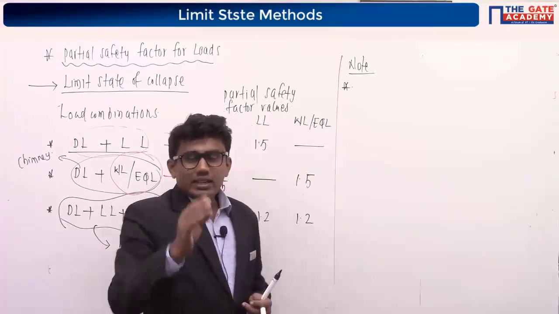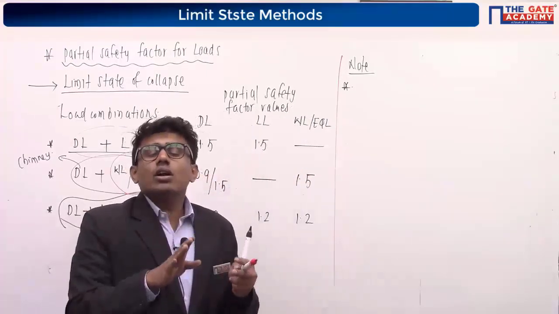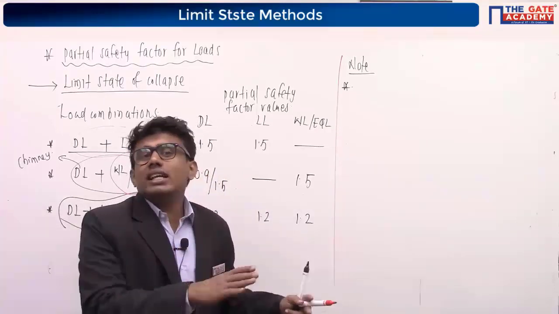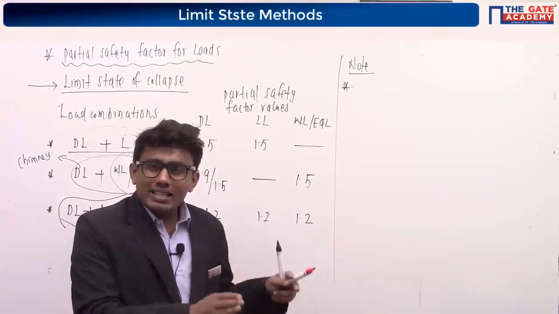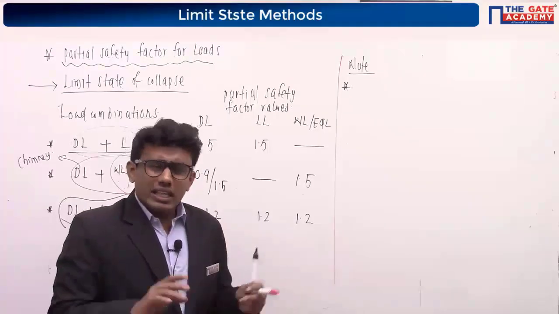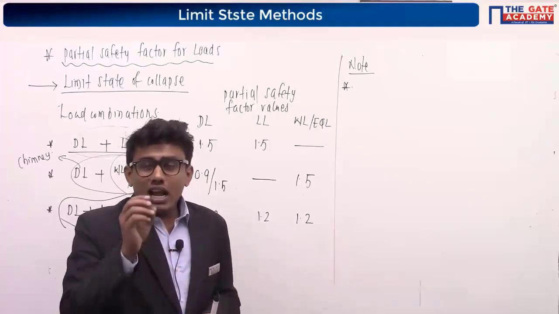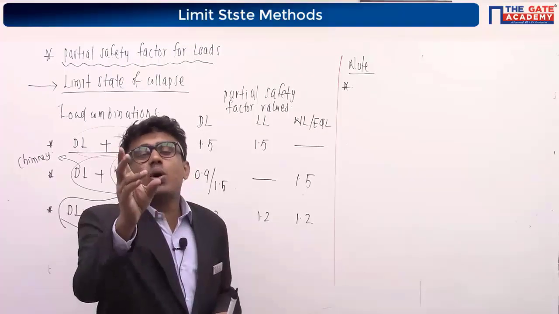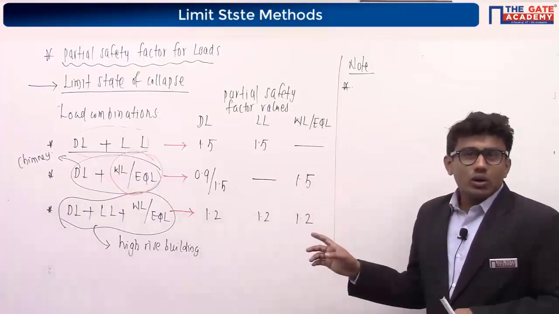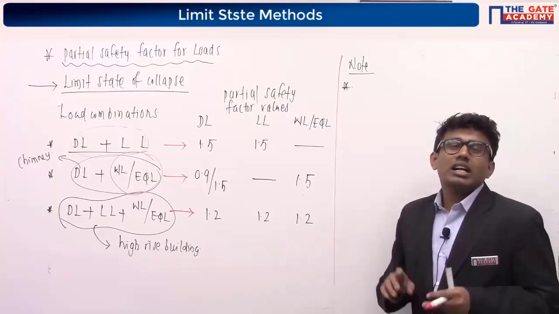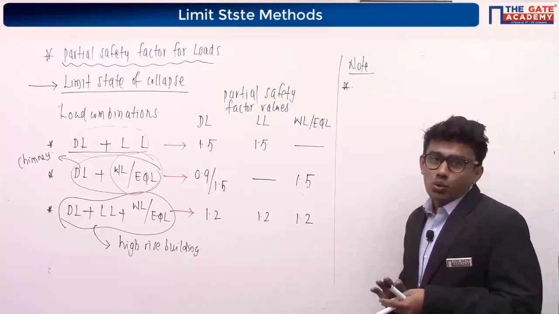Whenever, you can write it, whenever wind load or earthquake load is acting together in a structure, their effect is almost the same, so we have to consider the maximum of the two. Getting it? Whenever wind load or earthquake load is acting together in a structure, consider the maximum value.